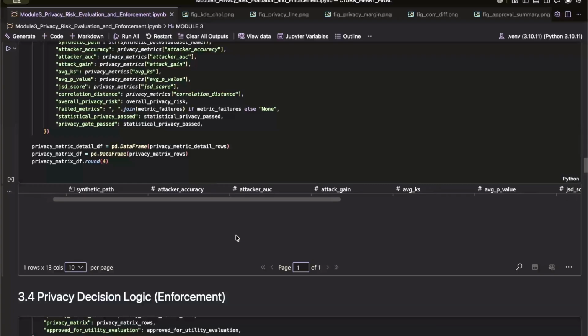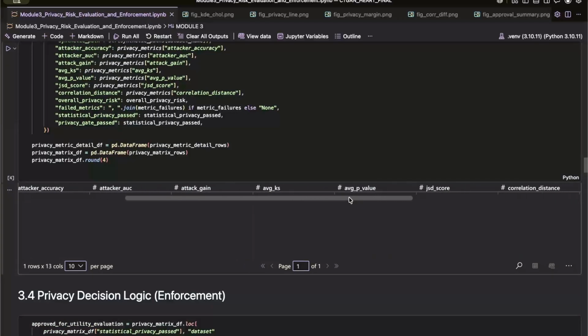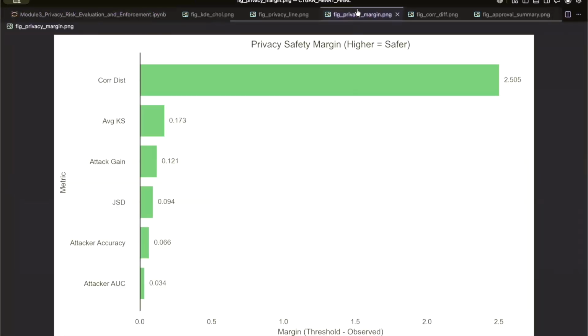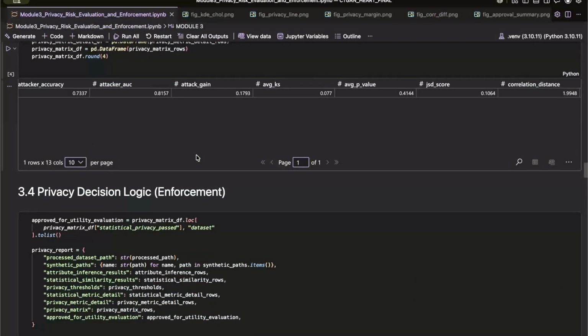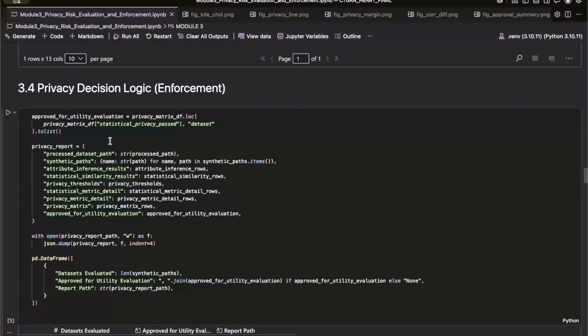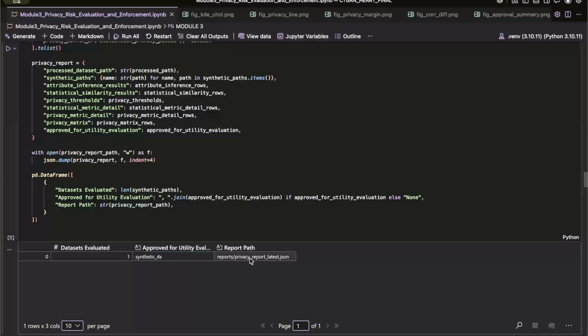The feature distribution plots provide a visual comparison between the real and synthetic datasets across important clinical attributes such as age, cholesterol levels, maximum heart rate, and ST depression values. The strong overlap between the curves demonstrates that the CTGAN model successfully preserves the statistical patterns and feature relationships present in the original healthcare data.